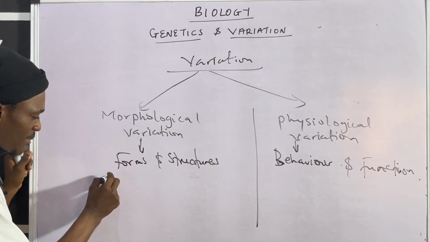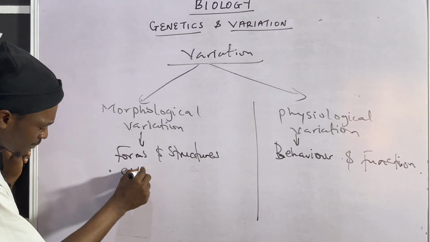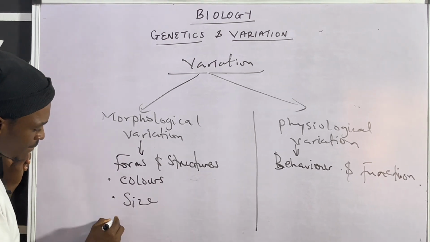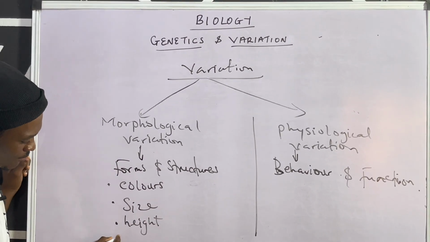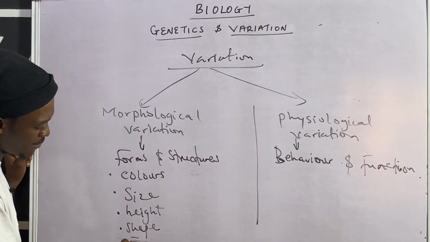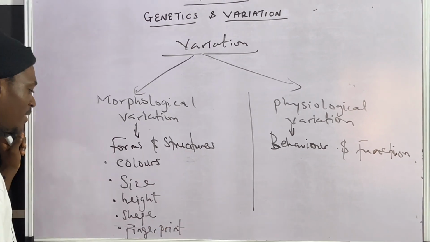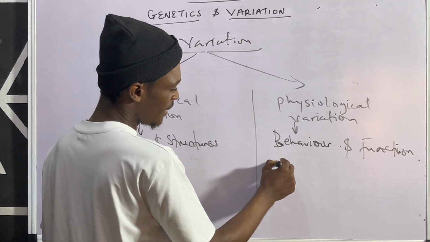What are the different types or examples of morphological variation? We have color, we have size, we have height, we have shape, and we have fingerprint. Fingerprint. All right. Then looking at behavior, we have blood grouping.